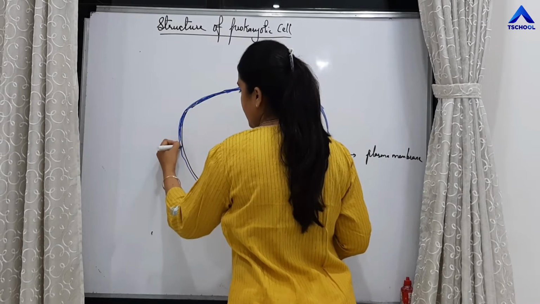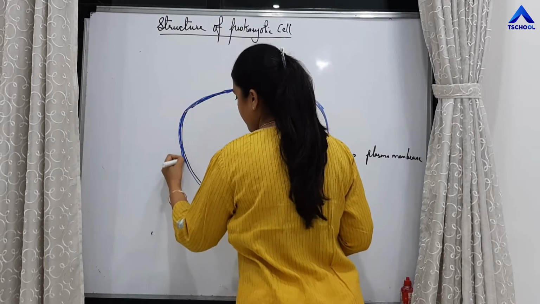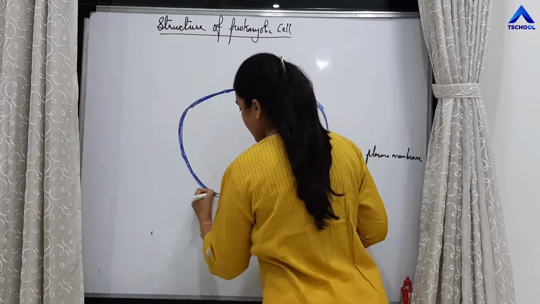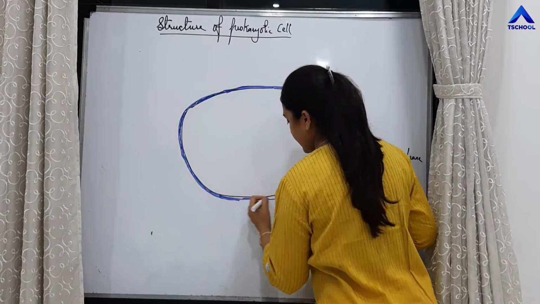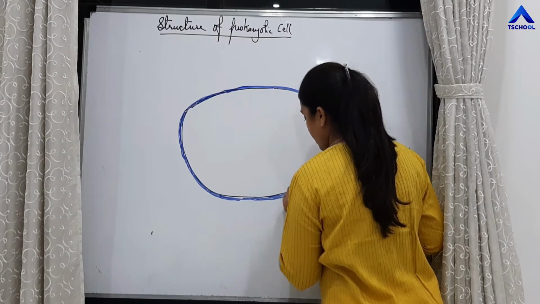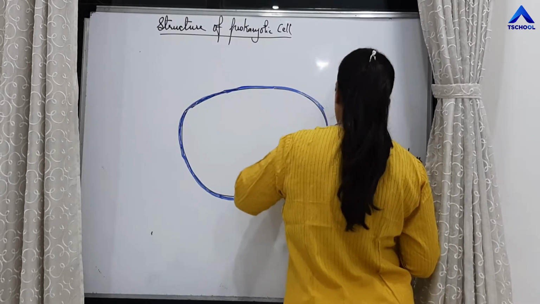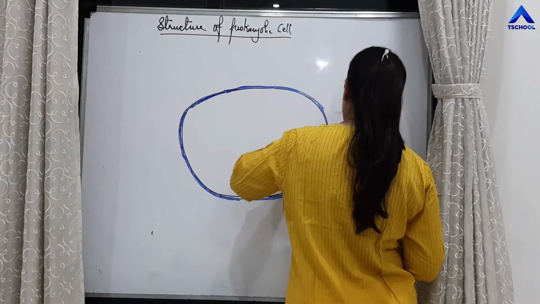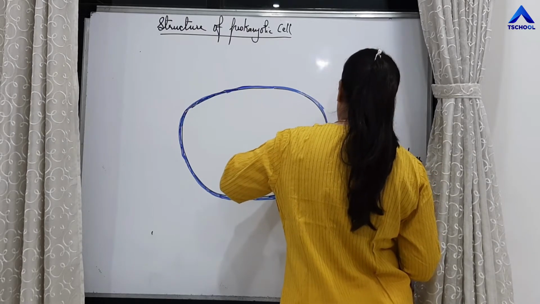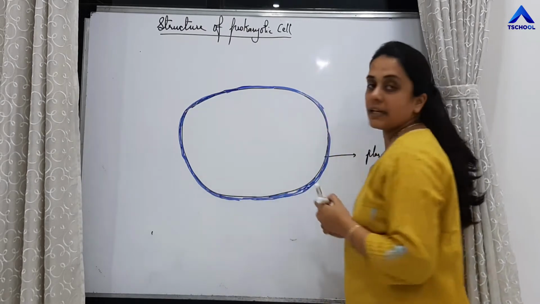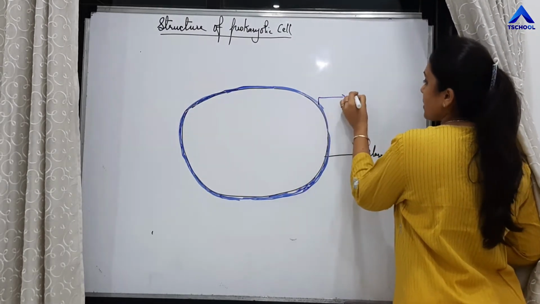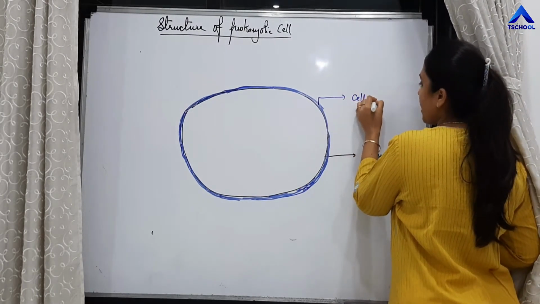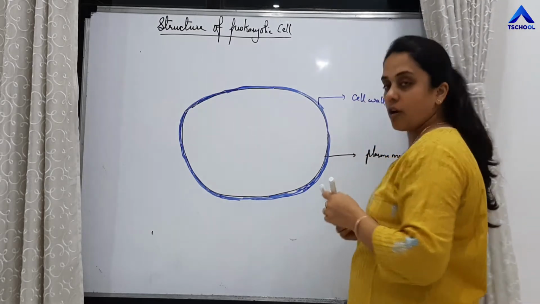So the plasma membrane is covered by one more layer, called the cell wall.